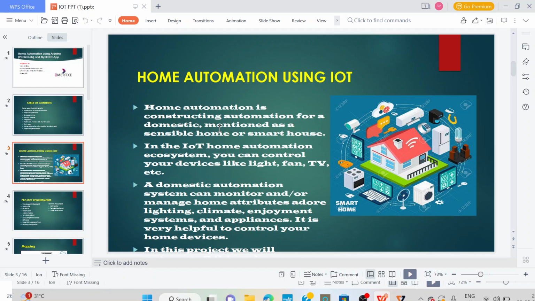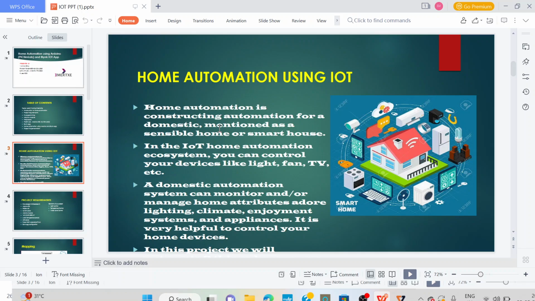Nowadays, we are seeing a lot of devices like refrigerators, air conditioners, computers, etc. The number of electronic devices is increasing day by day. To control all these devices will be difficult for us. The solution for this is home automation. In this, we connect all the devices to a network, and that network is connected to the internet.